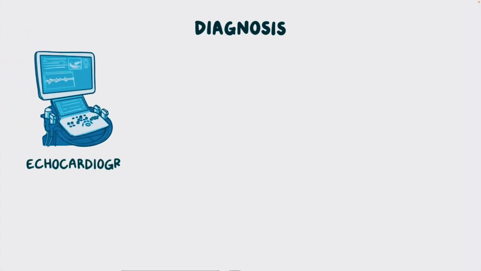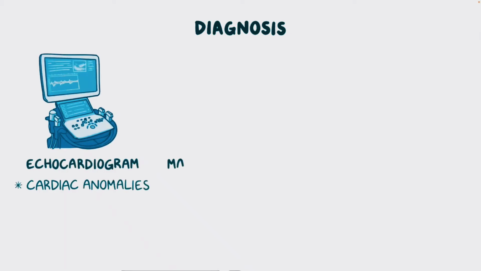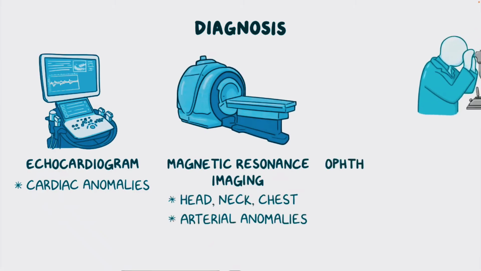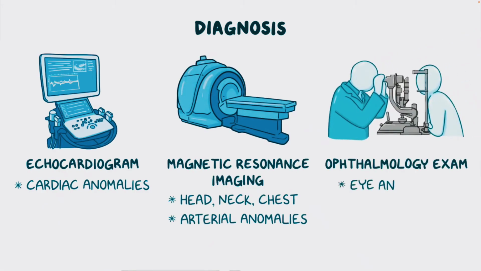Various tests may be done to look for other features of Phace syndrome, including an echocardiogram to look for cardiac anomalies, magnetic resonance imaging of the head, neck, or chest to look for arterial anomalies, and an ophthalmology exam to rule out any eye anomalies.